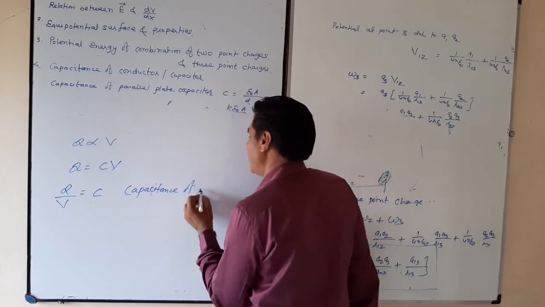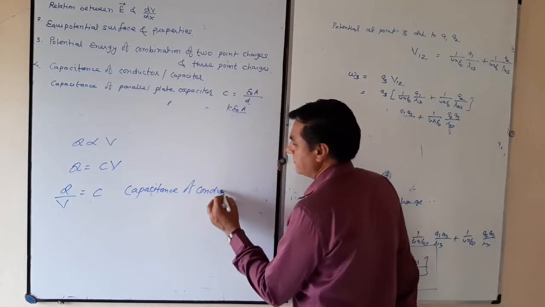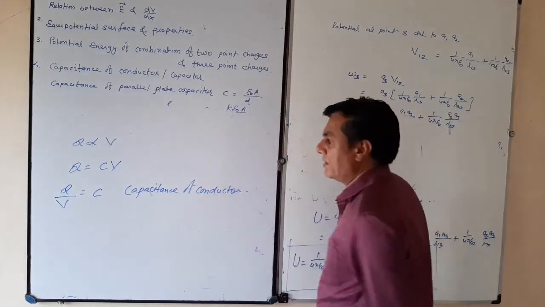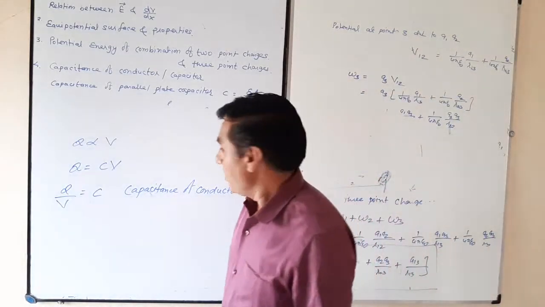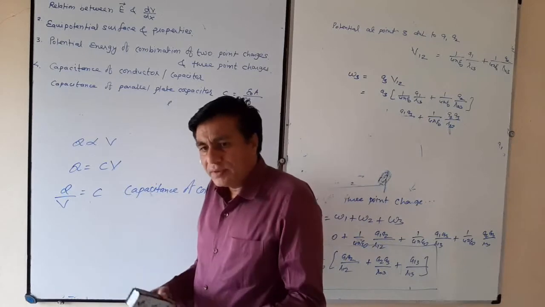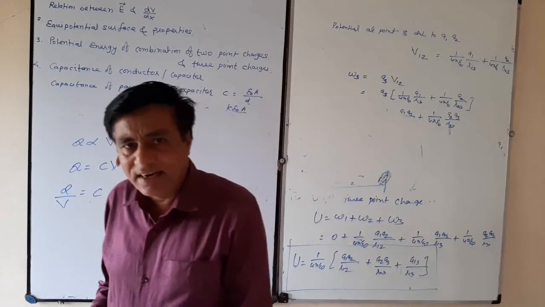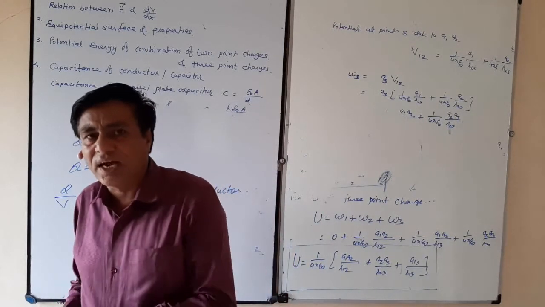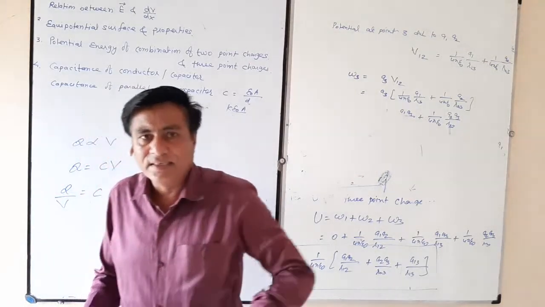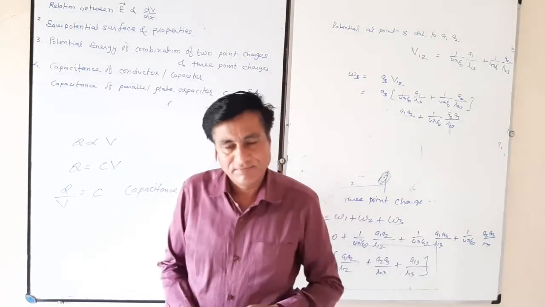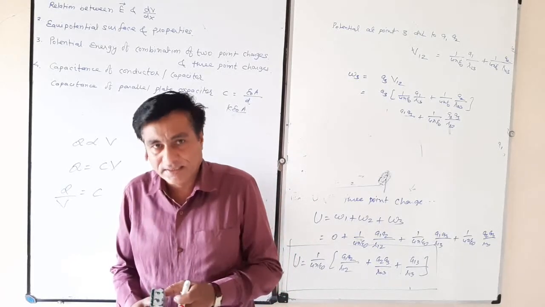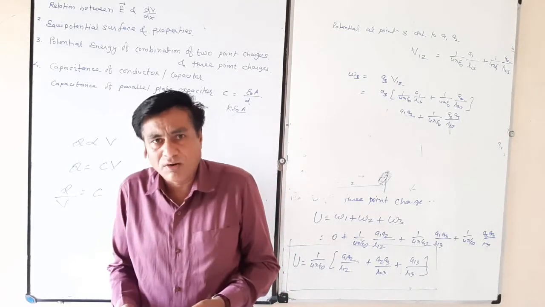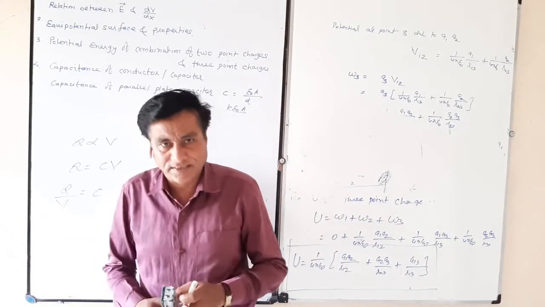Capacitance of a conductor or capacitor means capacity. If you charge any conductor, or store positive charge on the conductor, what will happen? Its energy increases. So capacitance is that physical quantity which can store a large amount of charge.